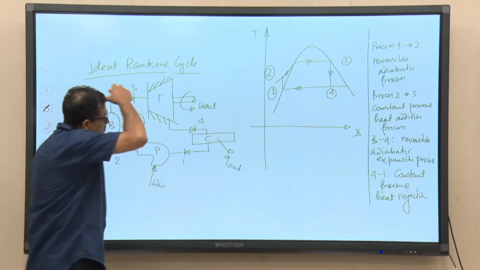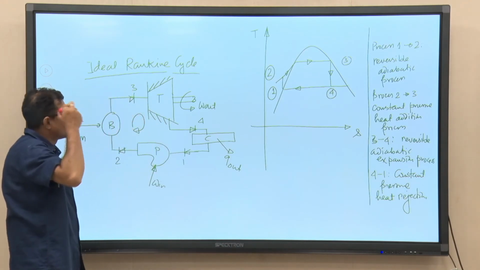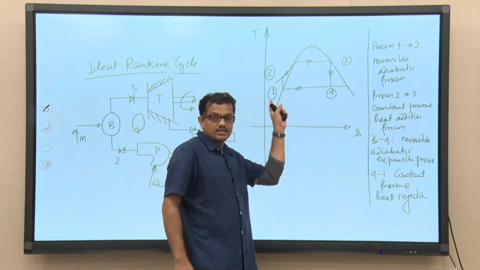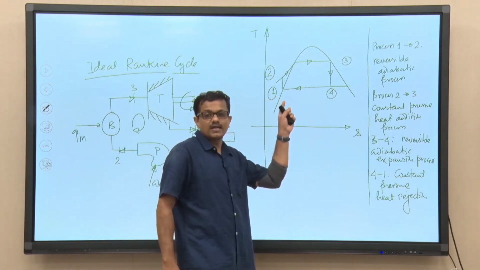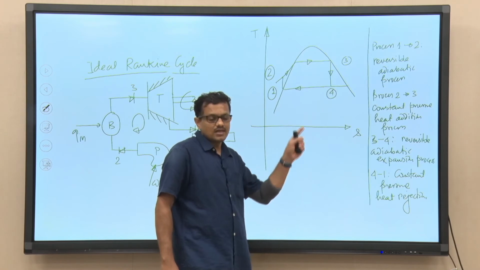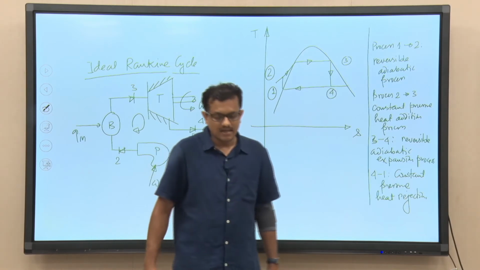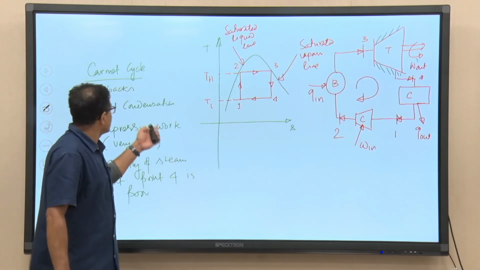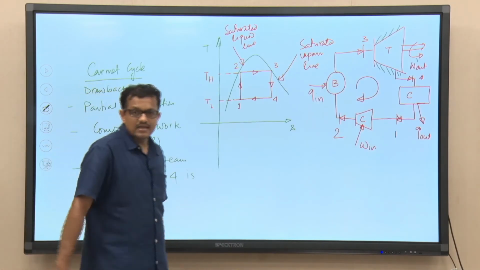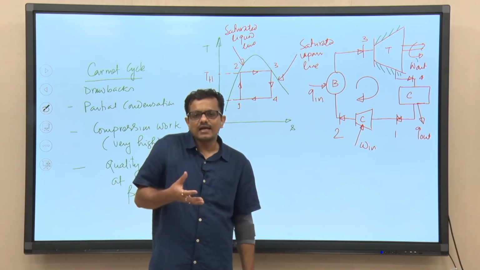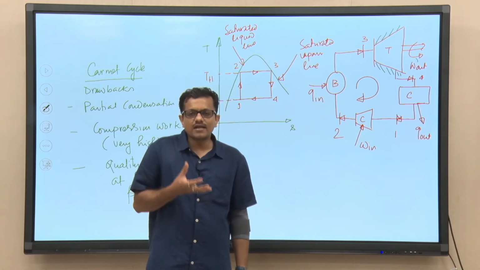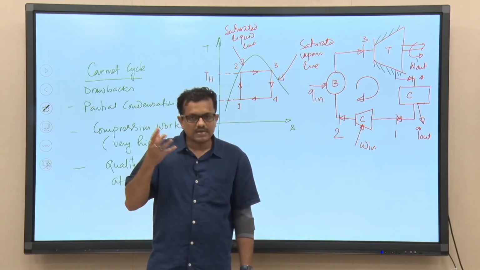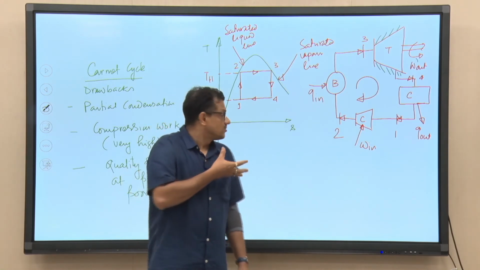So, try to understand that if we now try to compare this ideal Rankine cycle, why are we calling it ideal Rankine cycle? Let me tell you something here. We know that the Carnot cycle is the ideal cycle, and you have studied ideal things, whether ideal fluid, ideal gas, or ideal process.